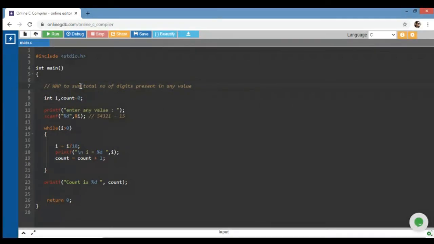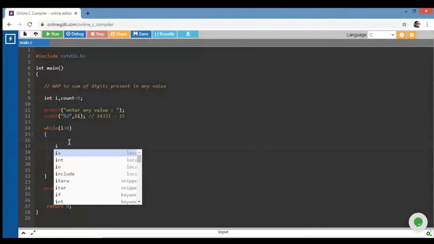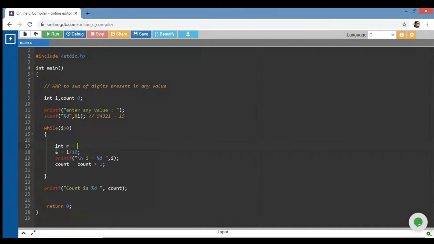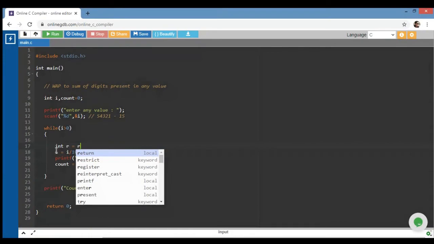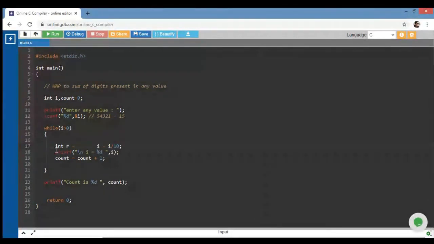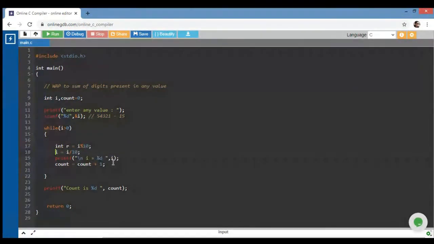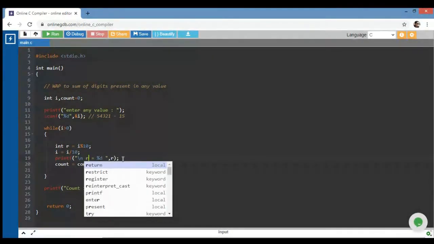Now I want to calculate the sum of digits. You can even calculate the product of digits, right? These are very similar logics. I need to calculate the remainder. I want to use the remainder: R equals I modulus 10. Now if I just print the value of R, you can easily find the digits, right?